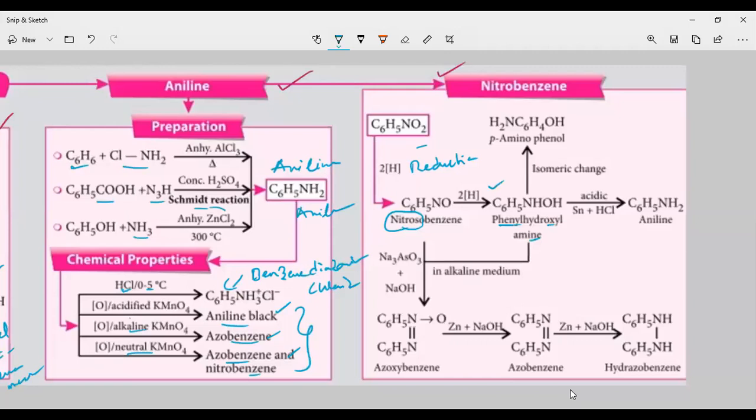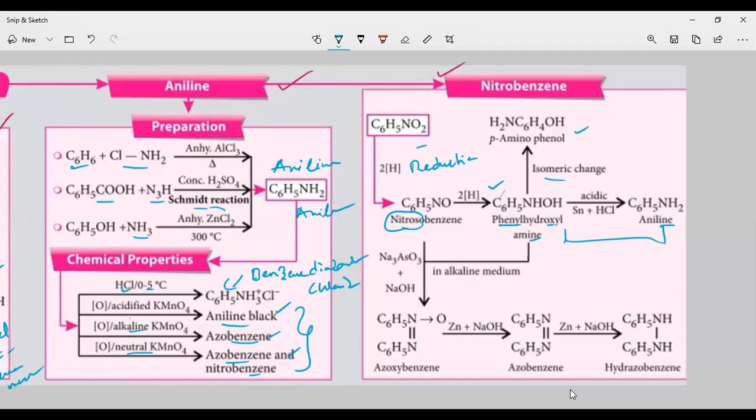This phenyl hydroxylamine in acidic conditions gives aniline, and on isomeric change it gives para-aminophenol.